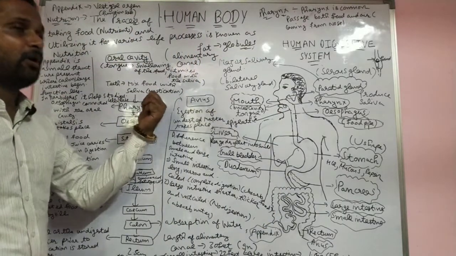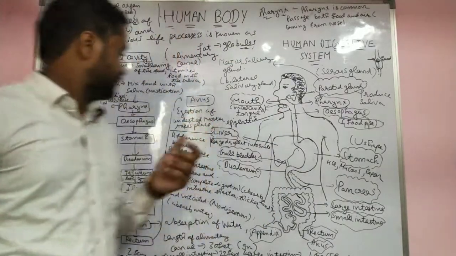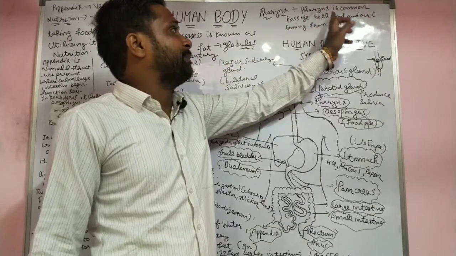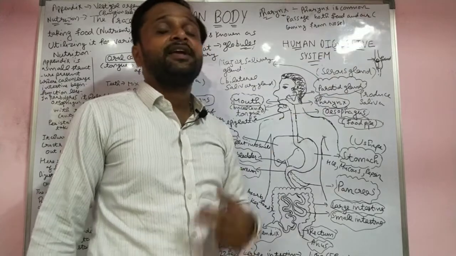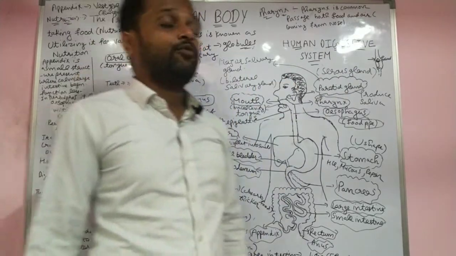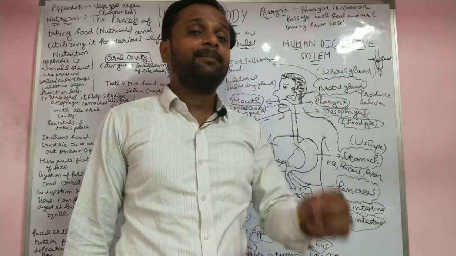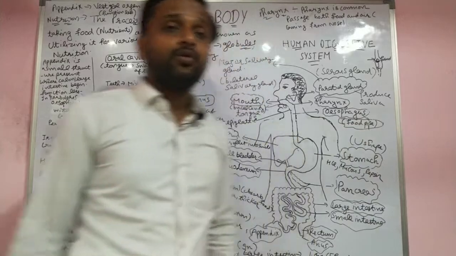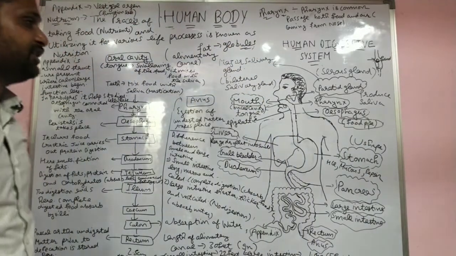In the form of bolus, the food then goes into the pharynx. Pharynx is a common passage for both food and air. Here two pipes are there: the food pipe and the wind pipe. The food pipe's second name is the esophagus.